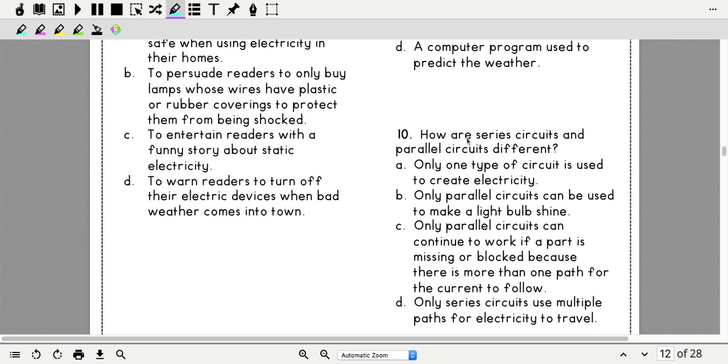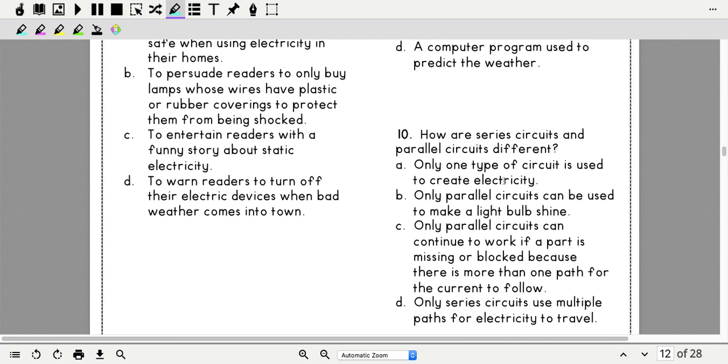Okay, come down here to number 10. How are series circuits and parallel circuits different? Okay, this one is going to be in Excellent Electricity. If I was you, I would use the pictures they give you to figure out what's different in series circuits and parallel circuits. So number 10 says, how are series circuits and parallel circuits different?